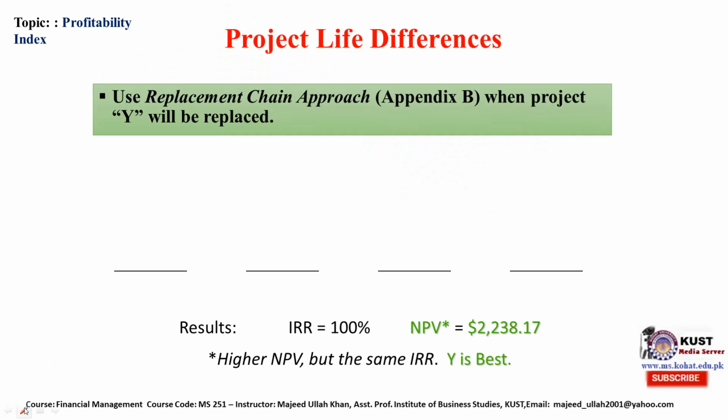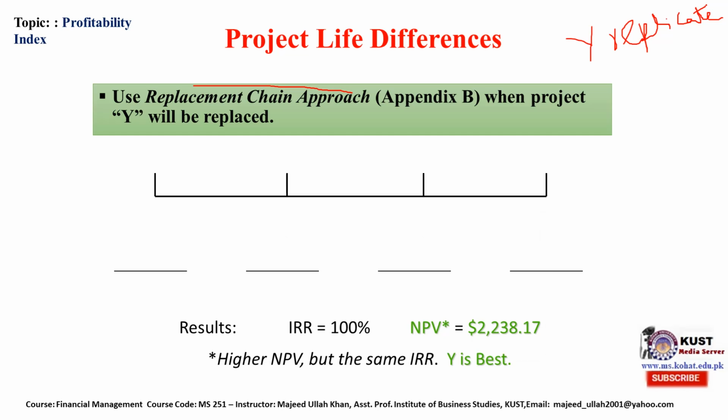Let's suppose we have an opportunity to replicate. The replacement chain approach means if we have opportunities to replace or replicate the Y project. Replicate means we can time and again invest in this project, and it is available to us. So what we will do, this project is replicated, meaning we invest this $1,000 here and get $2,000.